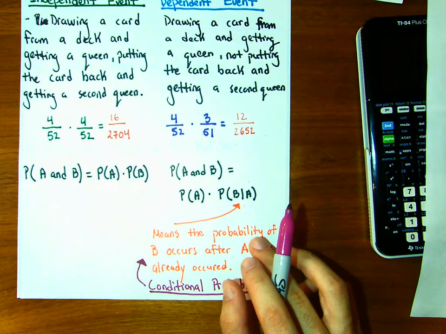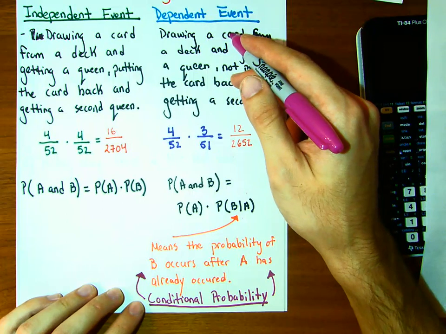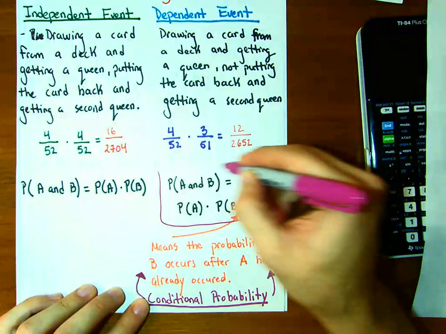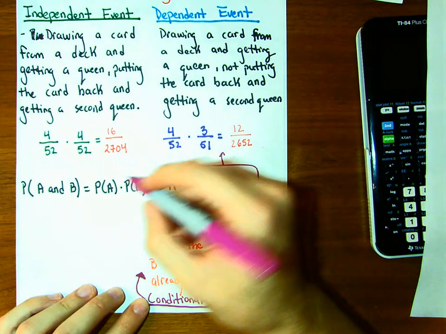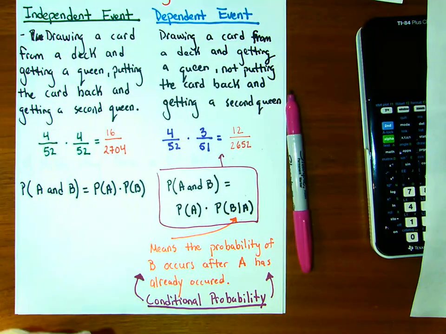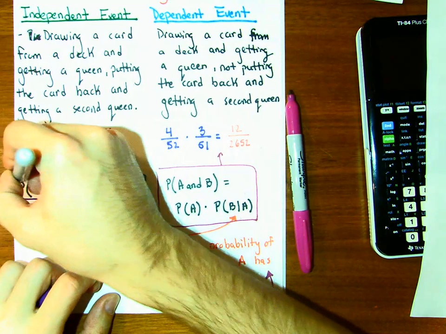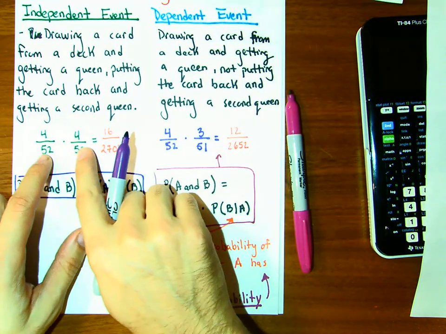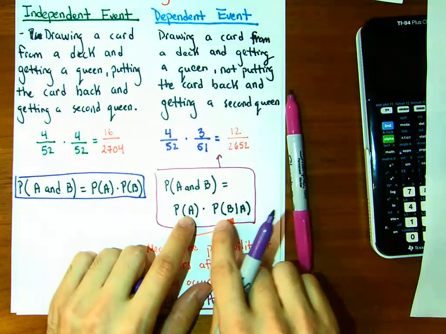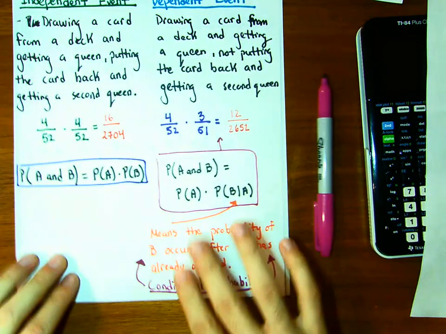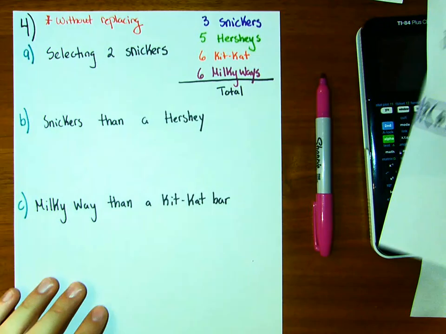In the case of a dependent event, we would use this formula here. This is for dependent, and this one would be for independent. All we need to do is multiply the probabilities. All right, let's take a look at the actual question.